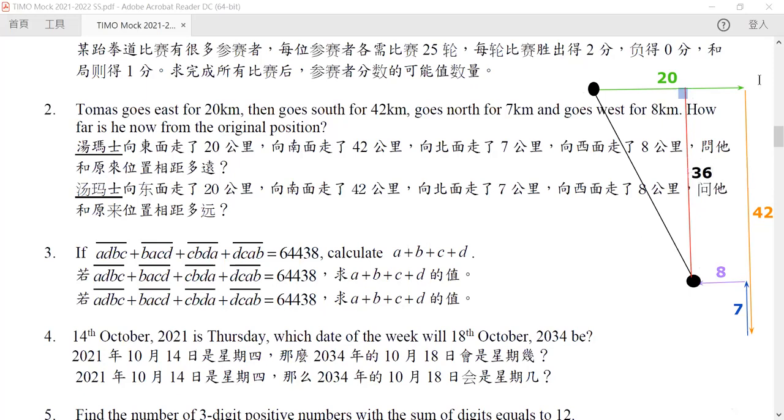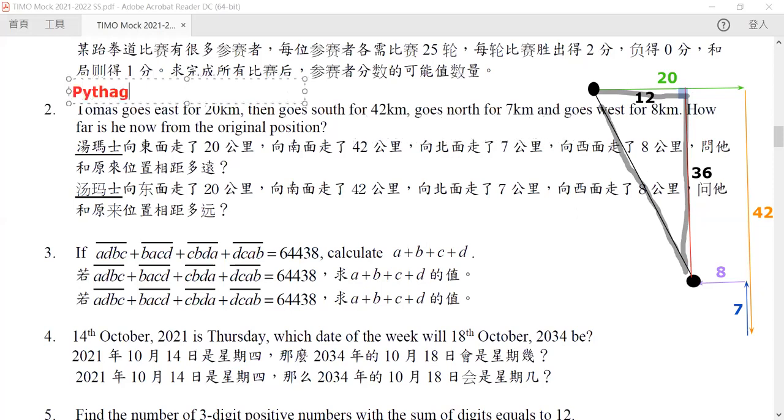And it goes east 20, and we go back west 8, so in total it will be going east 12. This is a right angle triangle which has a length of 12 at its base and 36 at its height. So by Pythagoras theorem, we can find out the value of this length.